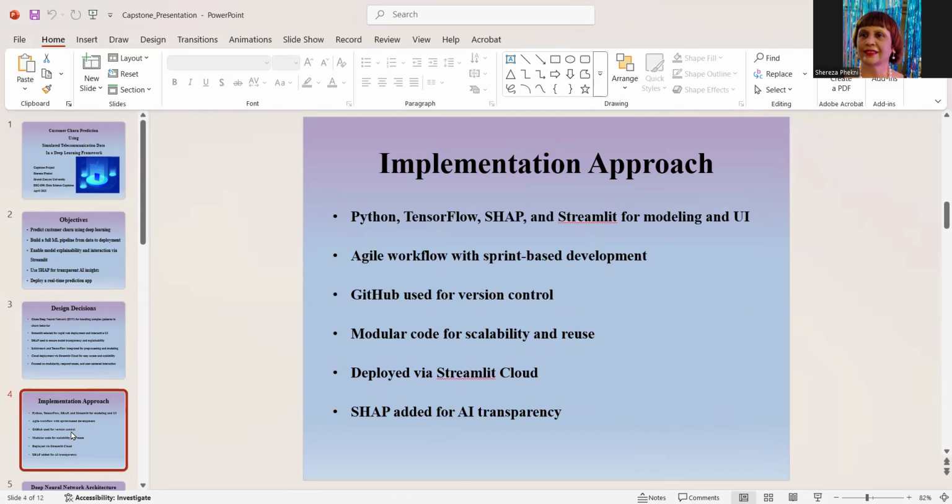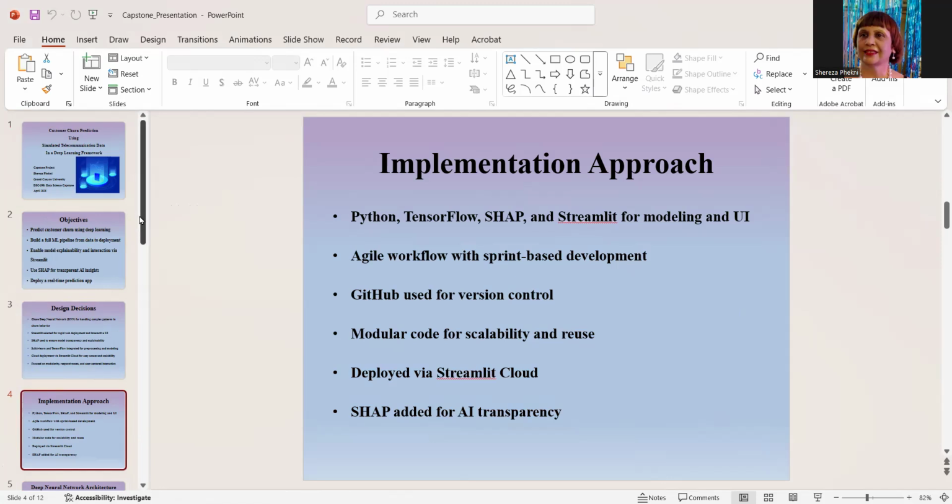The system was built primarily with Python, TensorFlow, SHAP, and Streamlit using an agile workflow with sprint-based development. Version control was maintained via GitHub, and the code was modularized for future scalability. The model was deployed via Streamlit Cloud, ensuring a smooth and responsive user experience with SHAP explainability layered into the app interface.